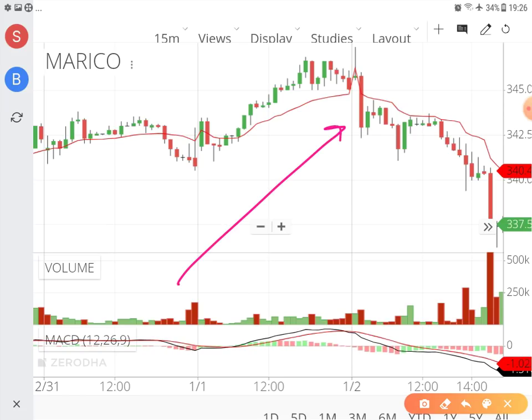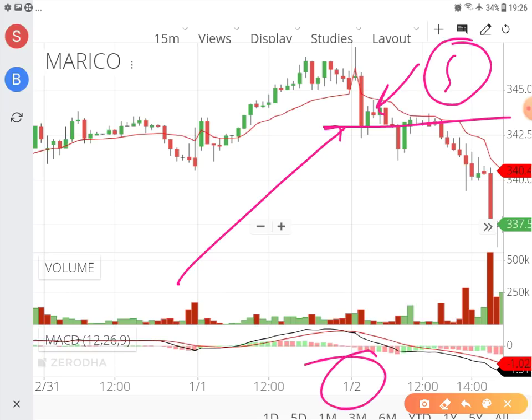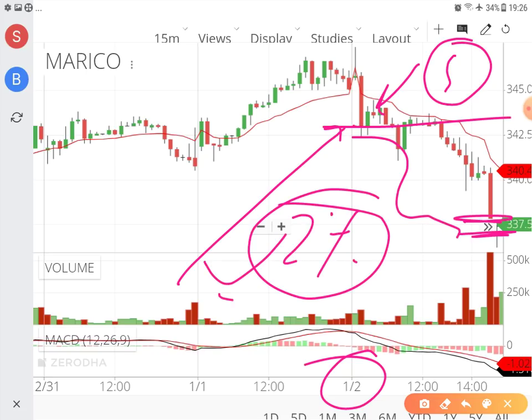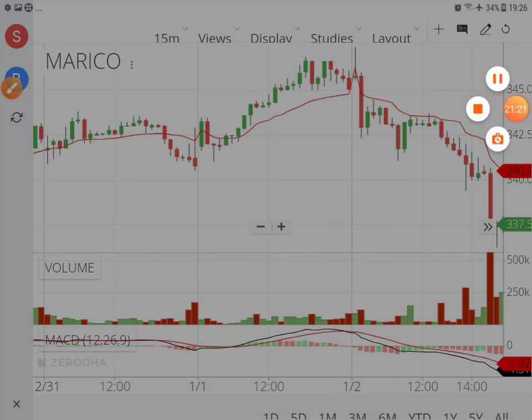And see what has happened to the stock. You need to sell the stock here. Rather, I will recommend you to sell the stock here, and the price was 243, and you see the level to which it has fallen from this 240, that is 2nd of January. So it has fallen from 243 levels to almost 237 levels, to 236 levels by the end of this day. So you can understand, 2 to 3% returns within one day which you have made through VWAP.